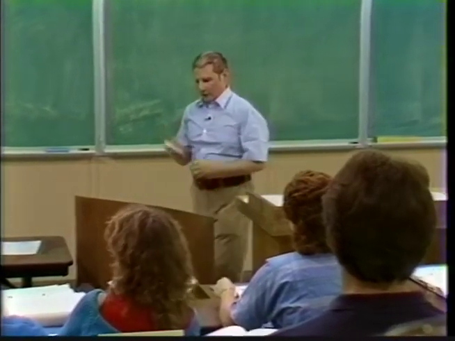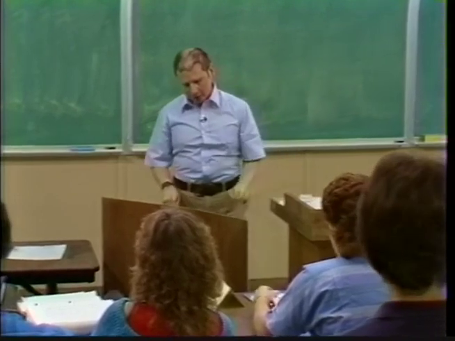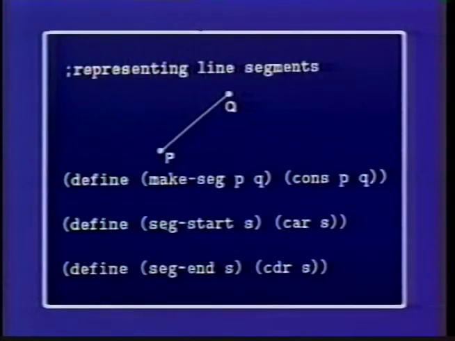So we can represent line segments in exactly the same way. Right, so the line segment from P to Q, we'll say there's a constructor make segment, and make up names for the selectors, the starting point of a segment and the ending point of a segment. And again, we can implement a segment using cons as a pair of points, and car and cdr get out the 2 points that we put together to get the segment.